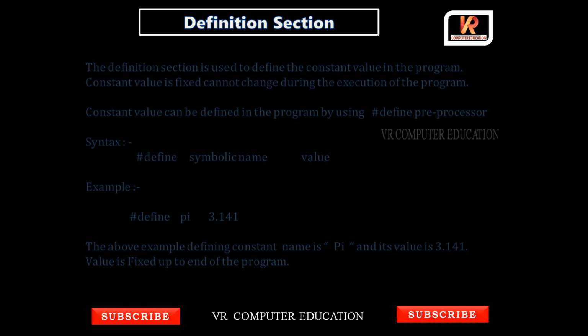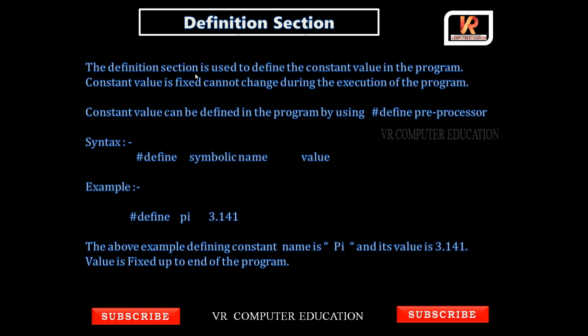Next, the definition section. The definition section is used to define constant values in the program. Suppose we have some constant values. Constant means the value will not change; it is fixed and cannot change during the execution of the program. To define a constant value in the program, we use hash define.